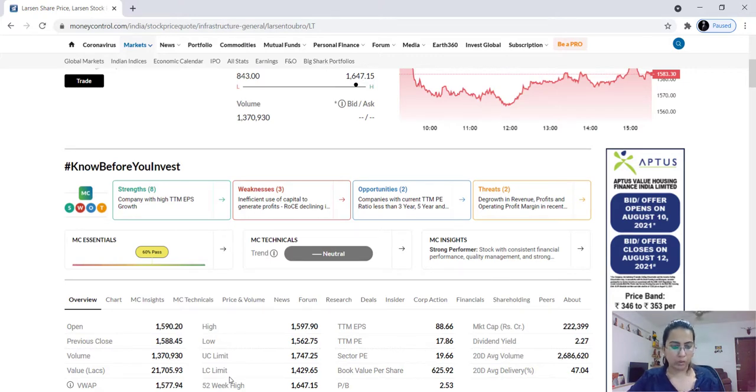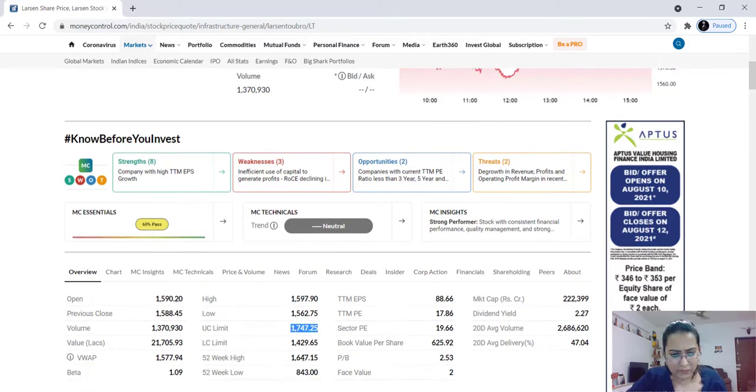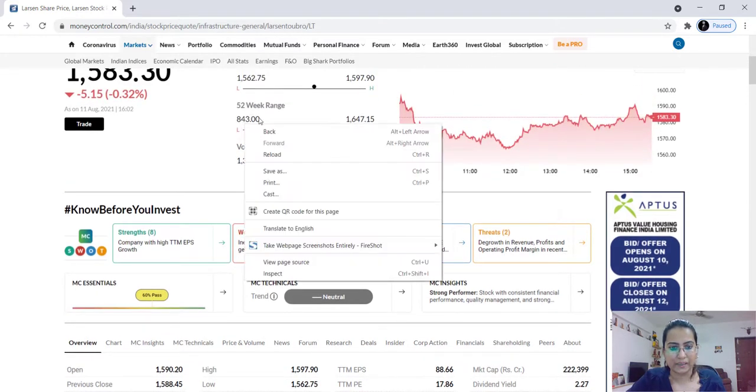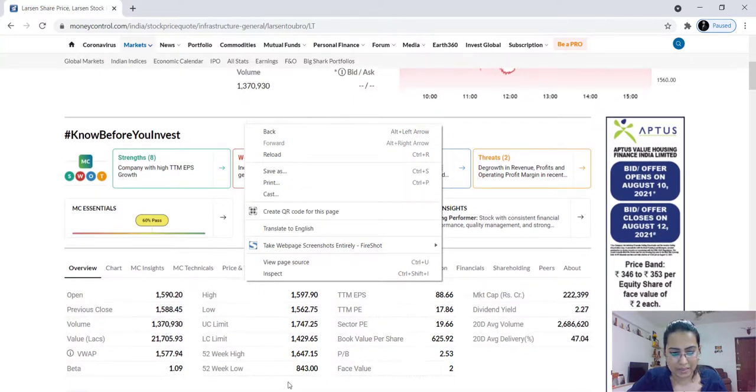Few of you might not know right now what upper circuit limit and lower circuit limit are. I will cover what is circuit filter, what is circuit breaker, what is upper circuit limit, what is lower circuit limit. All those things will get covered in one class wherein I will be explaining circuit filters and circuit breakers, okay? Again, this 52-week high, 52-week low, we have already seen here, right? 52-week range. So these are those data.